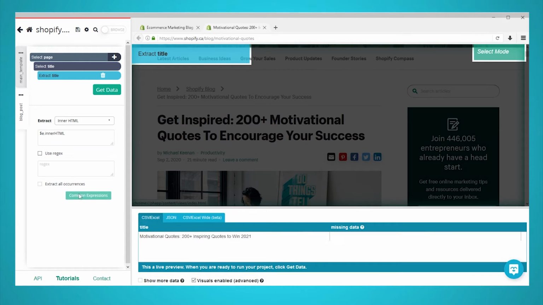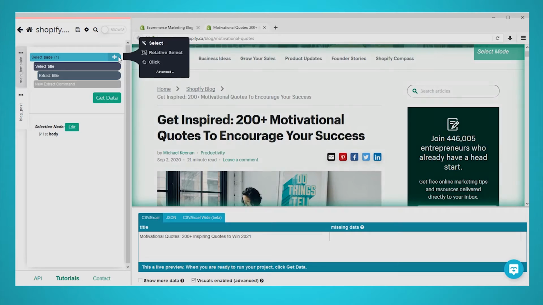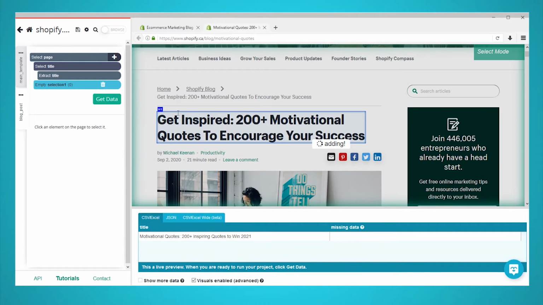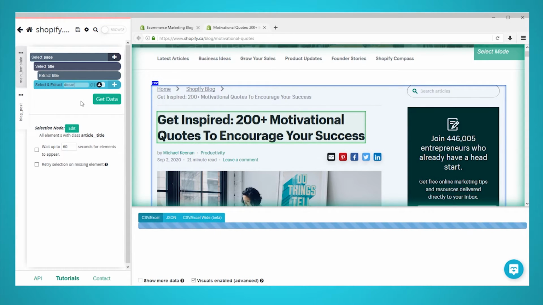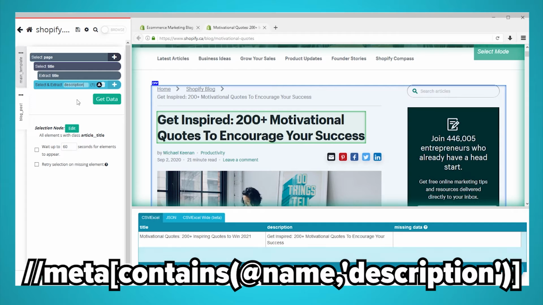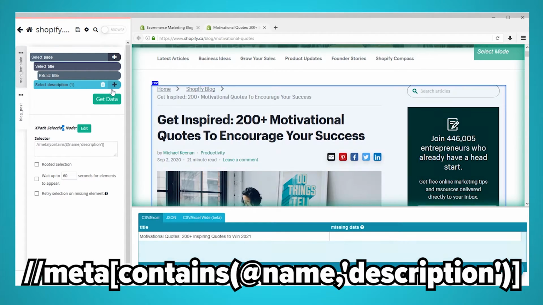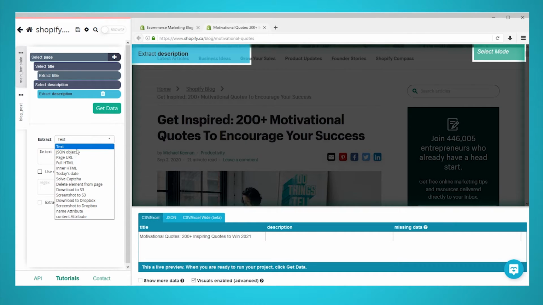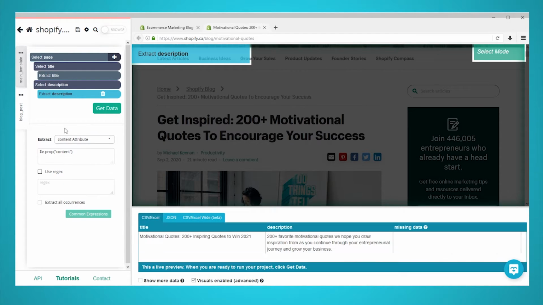Now, click on the plus sign next to your page selection and add a new select command. With this select command, repeat the previous steps to extract the meta description for the page. For the XPath, use the command that's on the screen right now. We will also put it in the description for easy copy pasting. In the Extract command dropdown, choose the Content attribute. ParseHub is now pulling the meta title and meta description of each post on the first page of blog posts.